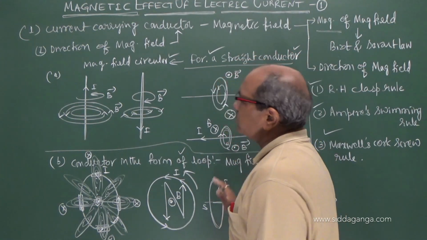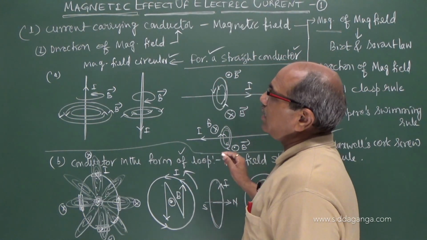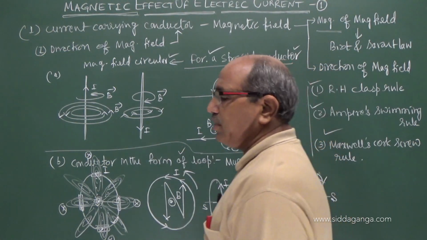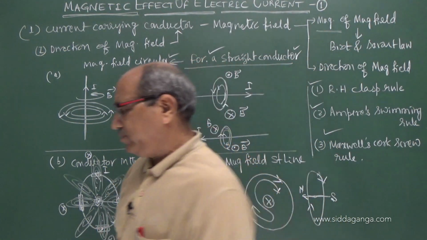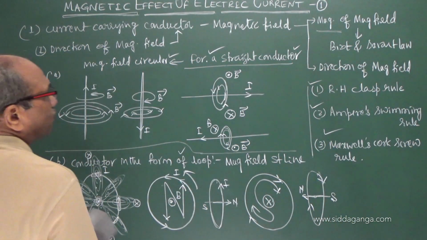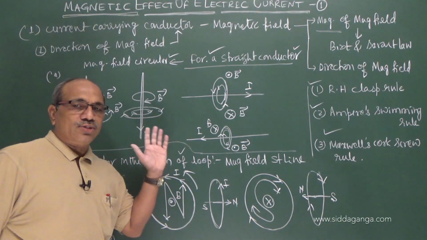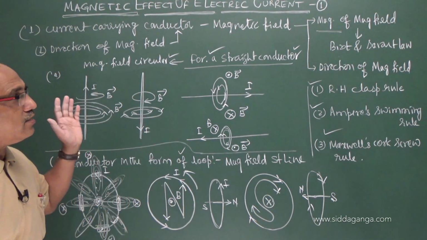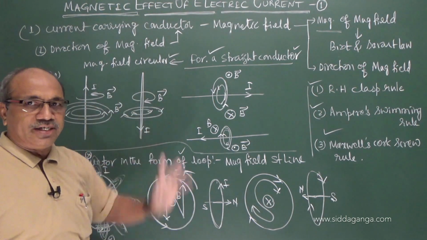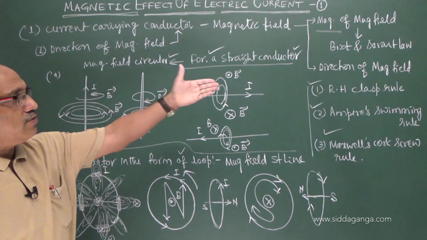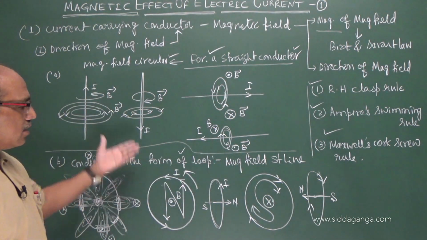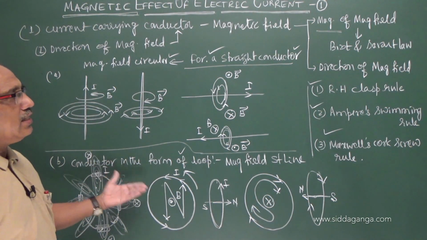With the help of this, we are going on to understand the application of the Biot and Savart law. So we discussed what the Biot and Savart law says: it gives you the magnitude of the magnetic field produced by a current carrying element. The directions are given by the three different rules, and how to assess the direction correctly has been explained here.